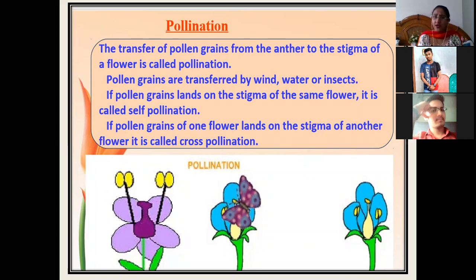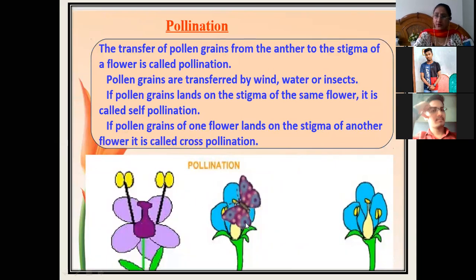Whereas if the pollen grains of one flower land onto the stigma of another flower, then it is called cross pollination. So you should know what pollination is, what self pollination is and what cross pollination is. There are different modes of cross pollination, like honeybees can be one of the factors.